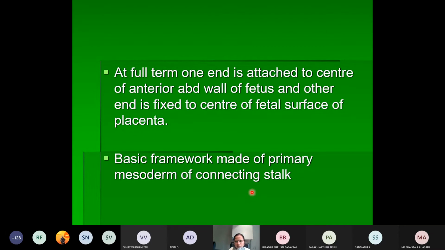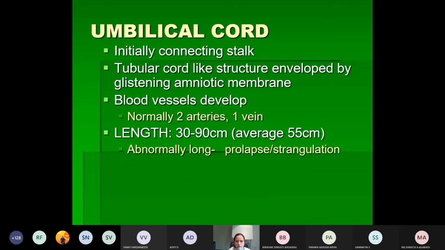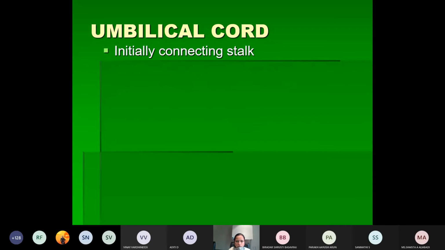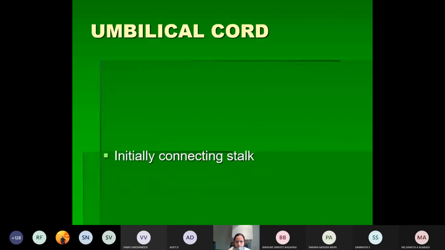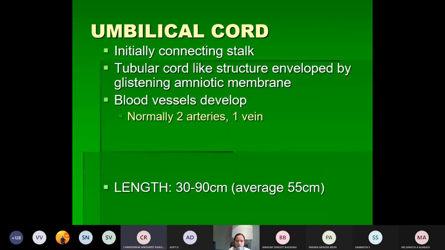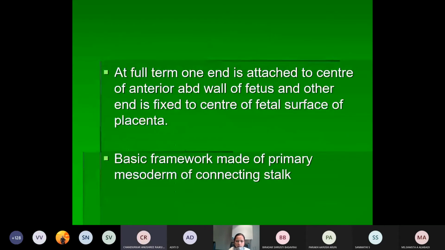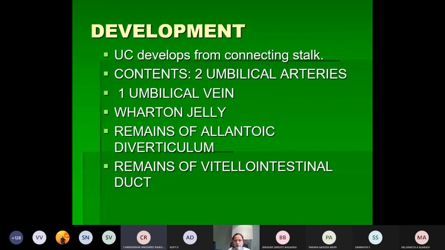What is it basically made up of? We have told it is basically made up of the primary mesoderm of the connecting stalk, that is the extraembryonic mesoderm. That forms the framework or the basic structure of the umbilical cord. So how does it develop? It develops from the connecting stalk.